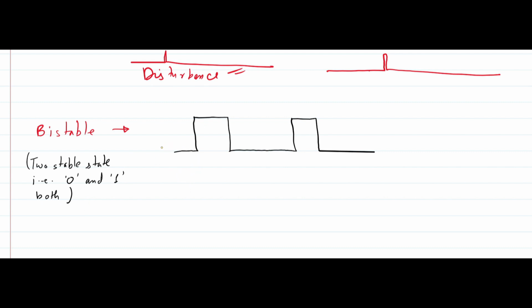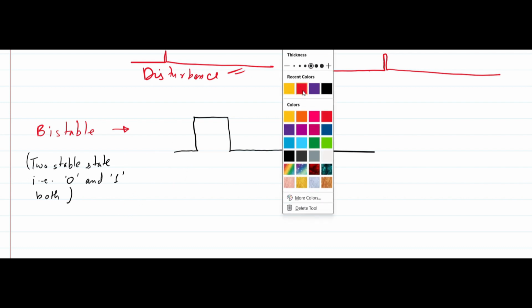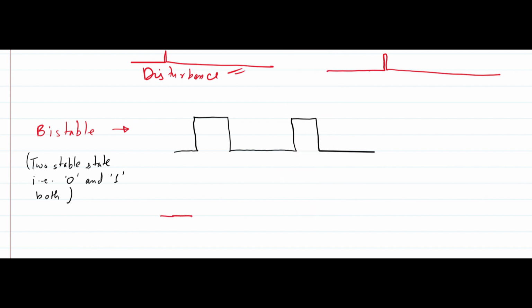So what is happening here? It can store both 0 and 1. Suppose I am applying a force, some disturbance. Here I give some small disturbance. At this point I am giving a small disturbance. So what happens? Initially it was 0. Here I apply a small disturbance. It will change its state from 0 to 1, and since it can store both 0 and 1, it will store 1.